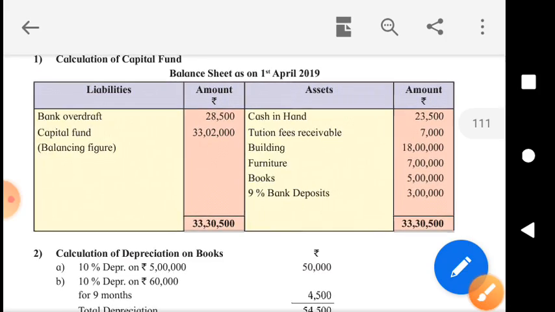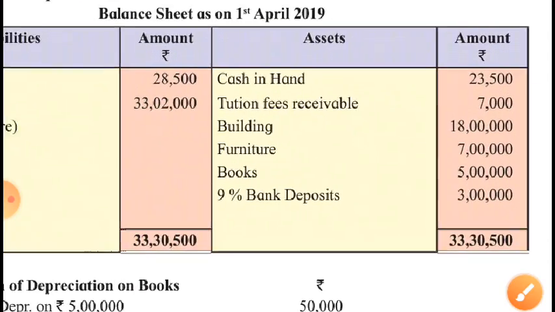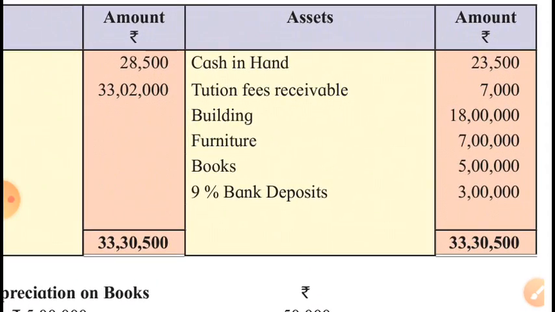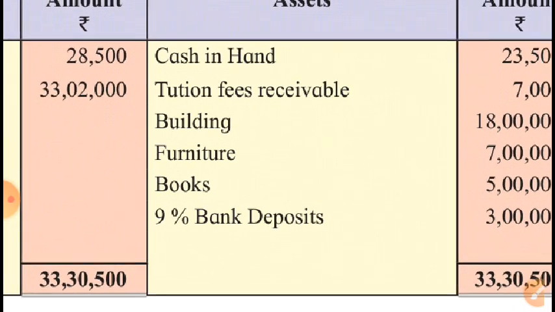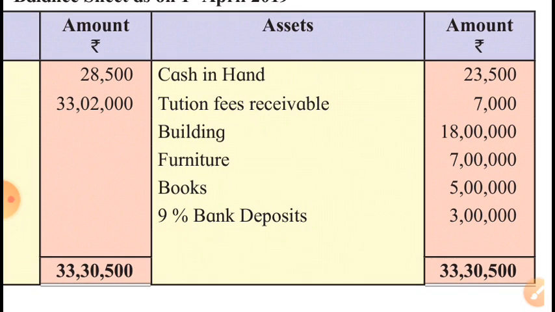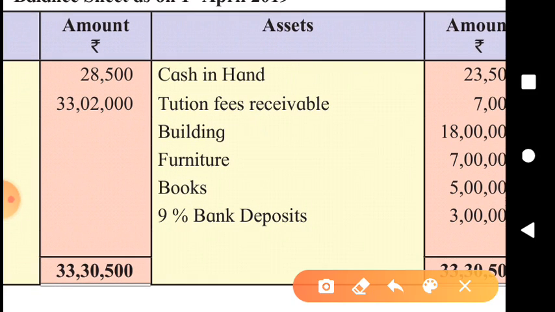Now, which assets and liabilities will be shown in the closing balance sheet? Can we show the opening cash balance in the closing balance sheet? No, we will have to show closing cash balance.